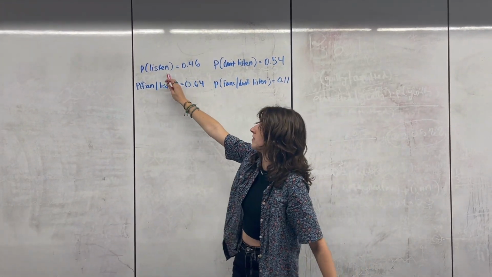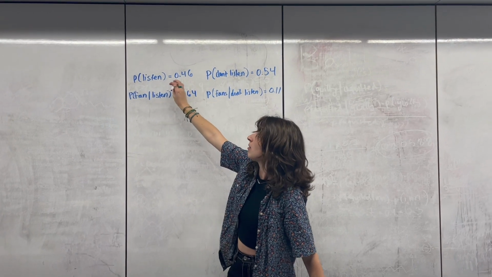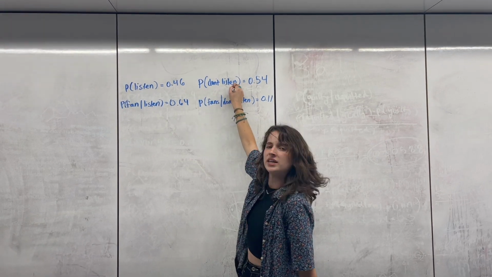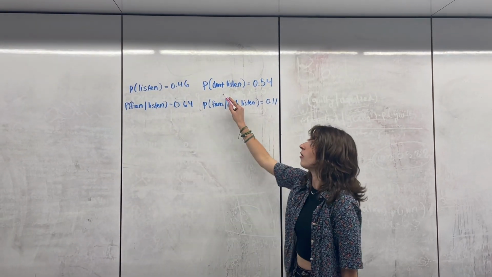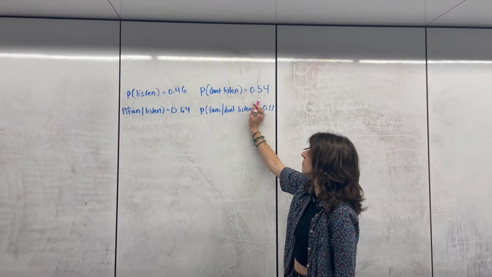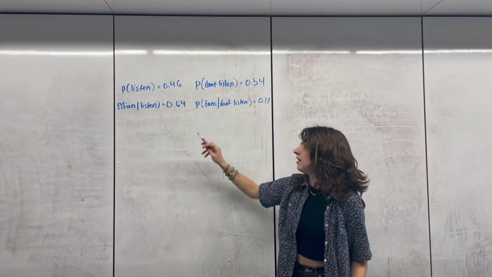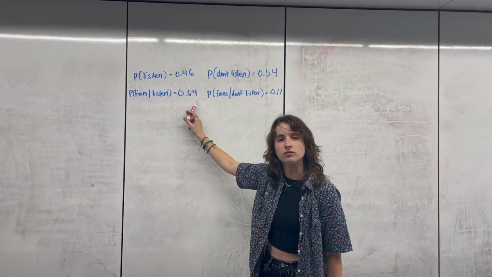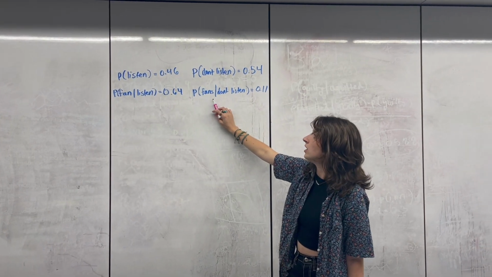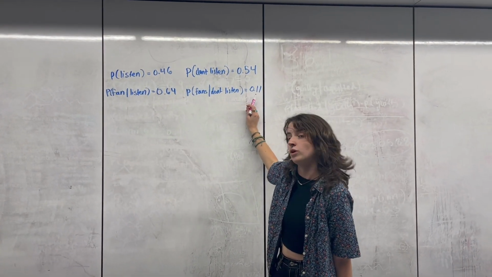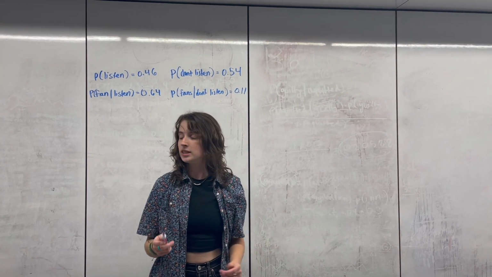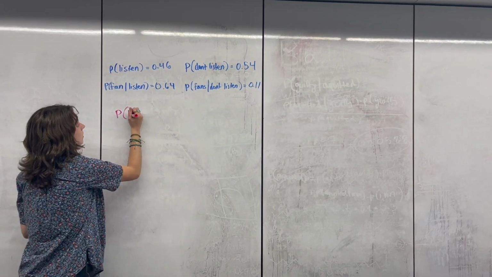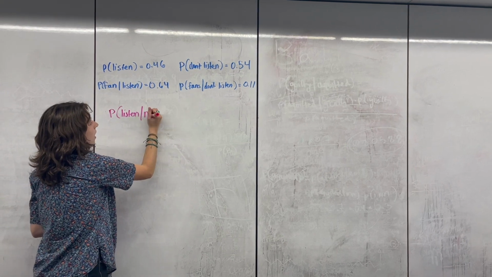In the question they give you the probability that somebody listens to Taylor Swift is 0.46 or 46%. And the complement, the probability that they don't listen to Taylor Swift, is 0.54, which makes sense because they add up to 1. They also say that the probability that somebody is a fan, given that they listen to Taylor Swift, is 0.64. And the probability that somebody is a fan when they don't listen to Taylor Swift is 0.11. So we have these probabilities, and now we need to find the probability that somebody listens to Taylor Swift given they're not a fan.